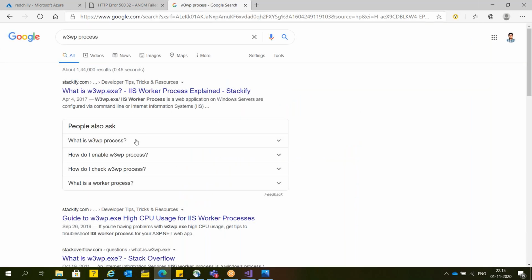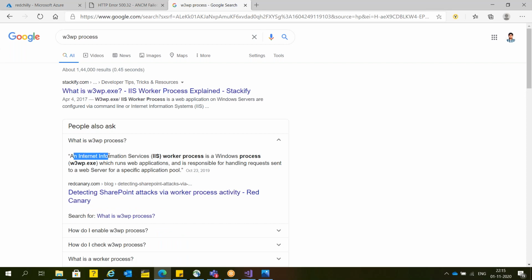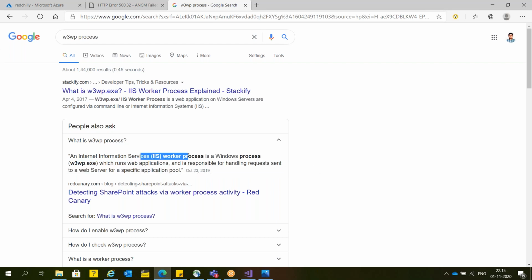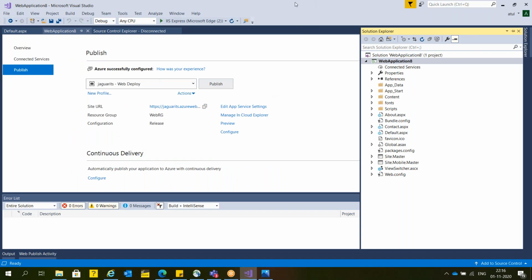The W3WP process, the IIS worker process, is a Windows process, W3WP. Clear? It runs web applications and is responsible for handling the requests sent to the web server for a specific pool. So W3WP is available in Azure cloud computing, in AWS also, and under on-premise also. Now I'm going to show you the same again.